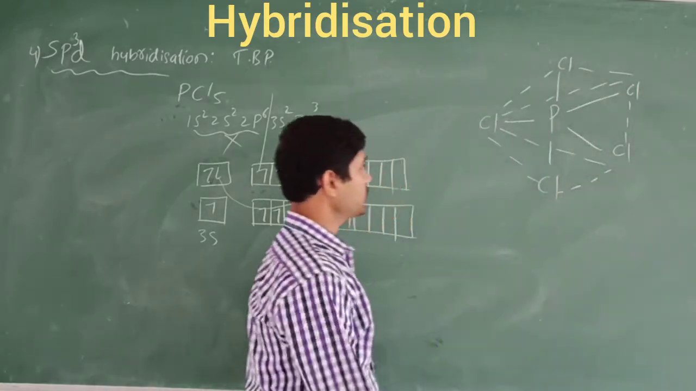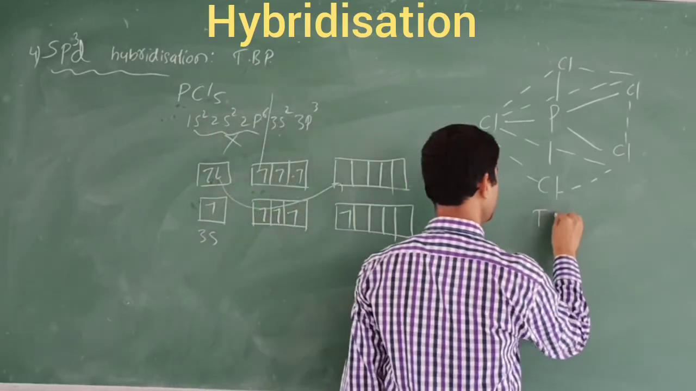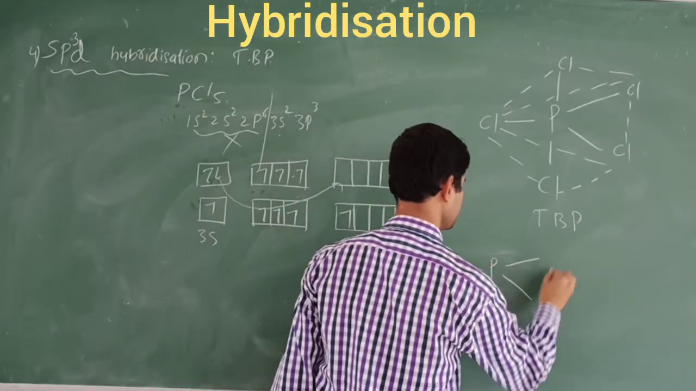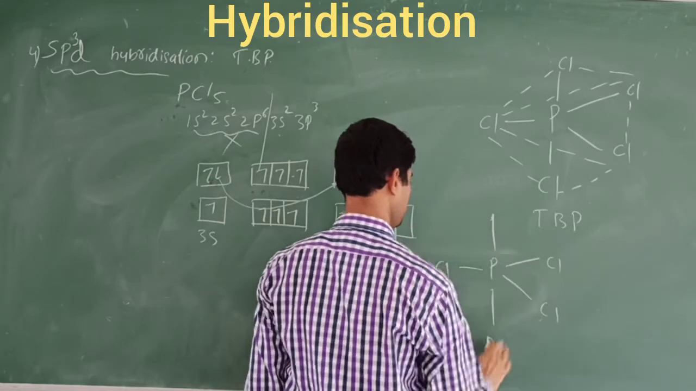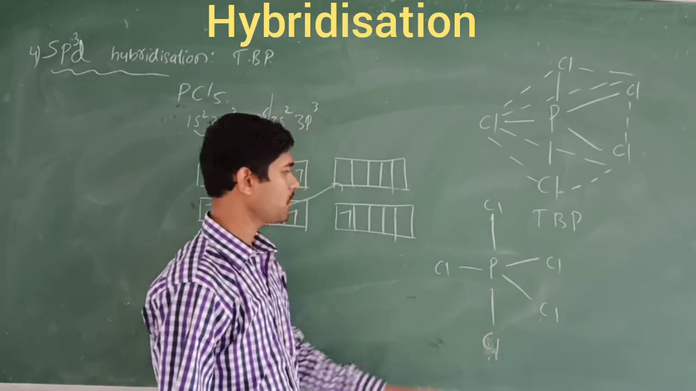So this is called TBP. It looks like a trigonal bipyramidal. This is called TBP. Or we can also write it like this, or you can do it like this only. So this is PCl5.